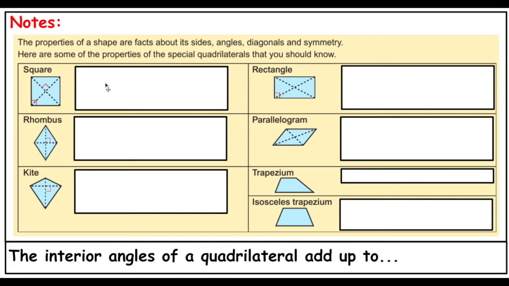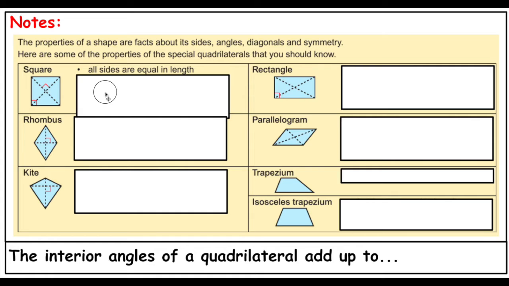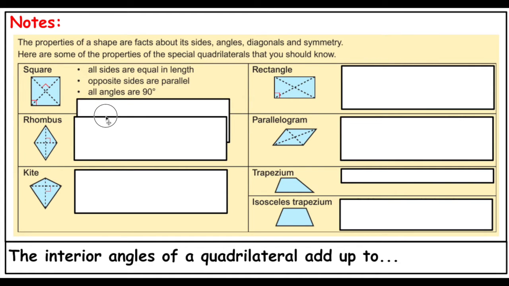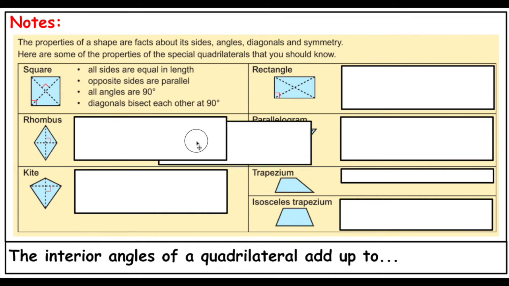So a square, pretty common shape, especially because you've been seeing this since primary school. All sides are equal in length, opposite sides are parallel, all angles are 90 degrees, and the diagonals bisect each other at 90 degrees. Bisect means to split exactly in half. These are called perpendicular bisectors: they form perpendicular lines created at 90-degree angles, and they bisect each other, meaning they split it exactly in half.